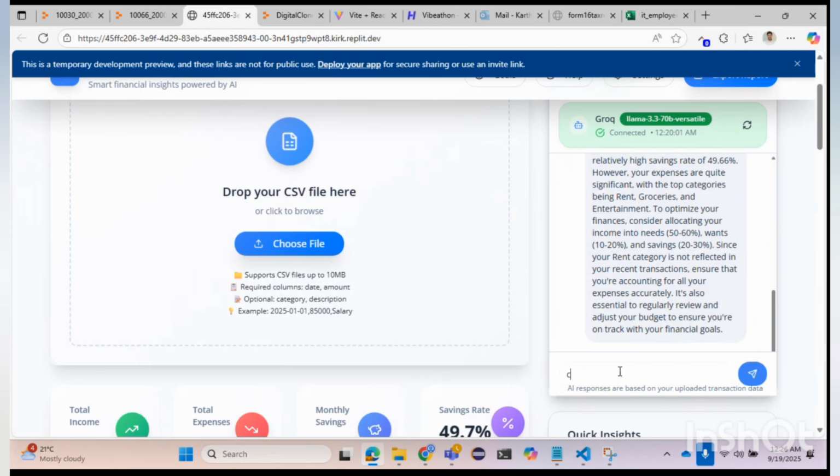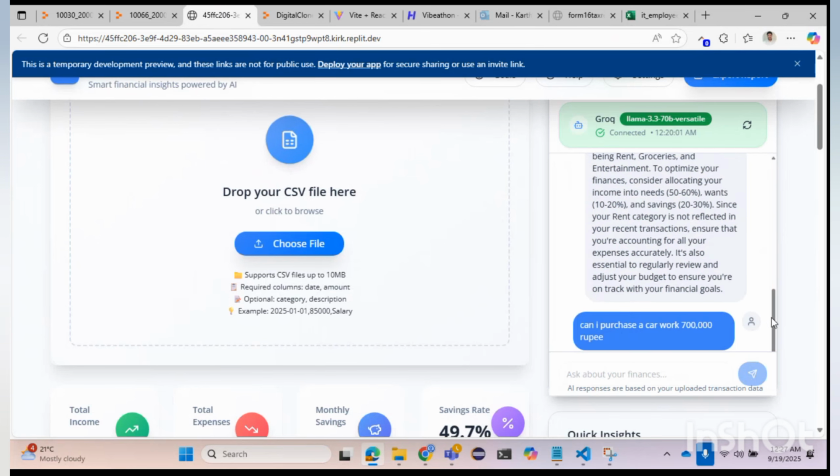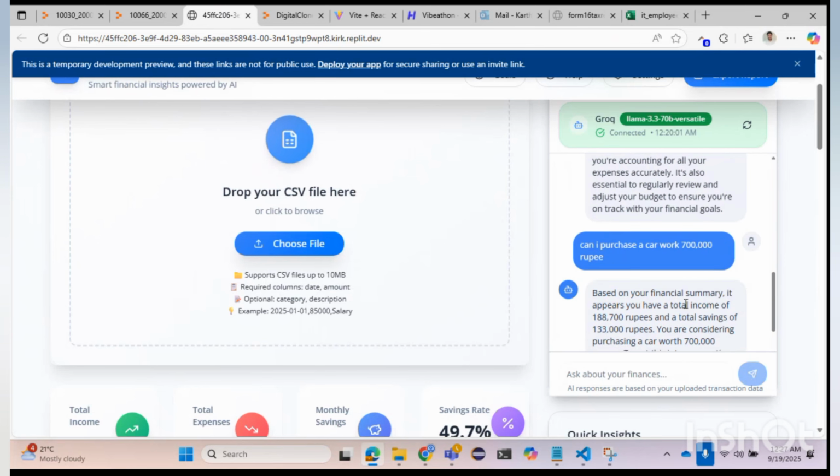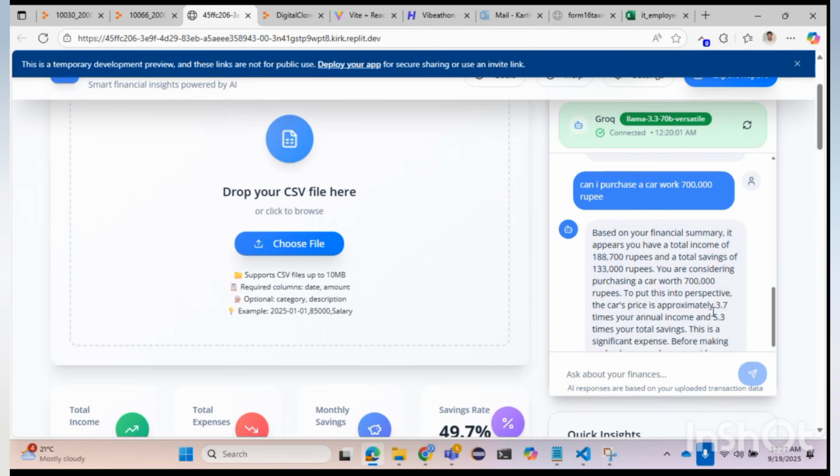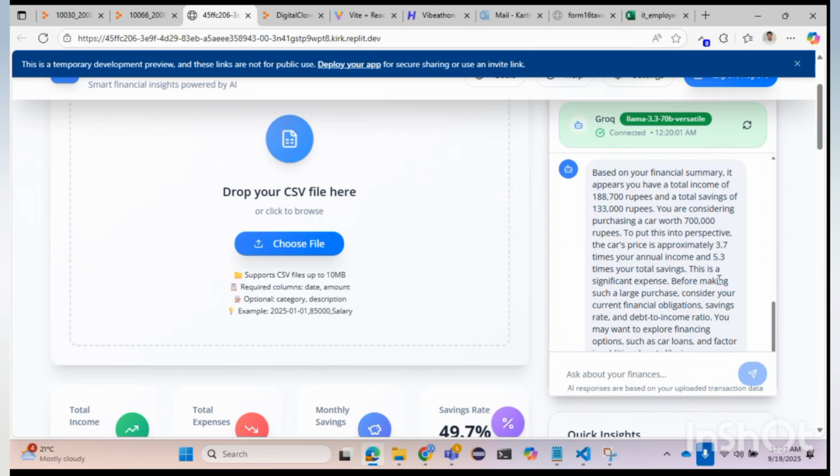Now let's ask, can I purchase a car worth 7 lakh rupees? Based on our financials, it seems the total income is around 1,88,000 and savings are so good. Considering this, putting it into perspective, it looks fine.